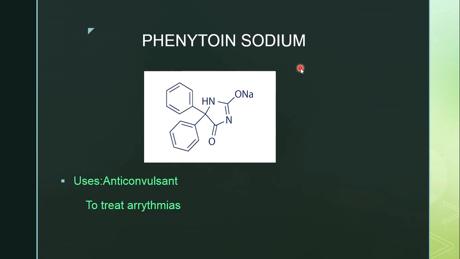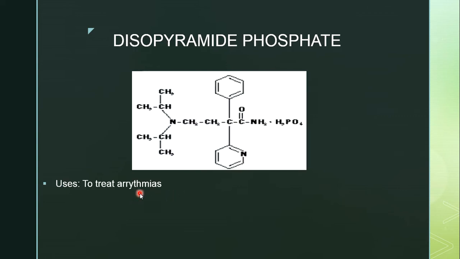Next structure is phenytoin sodium. Phenytoin sodium contains the basic nucleus, that is imidazole. A 5-membered ring containing 2 nitrogens at first and third position is called imidazole. To this imidazole 2 ketone groups, or 2 carbonyl groups, are present at second position and fourth position; it is called imidazolidine 2,4-dione, or we can also call it hydantoin. At fifth position 2 phenyl rings are present, that is the phenytoin structure. Here sodium is attached with the oxygen linkage, that is the structure of phenytoin sodium. Uses: it is an anticonvulsant drug and also used to treat arrhythmias.